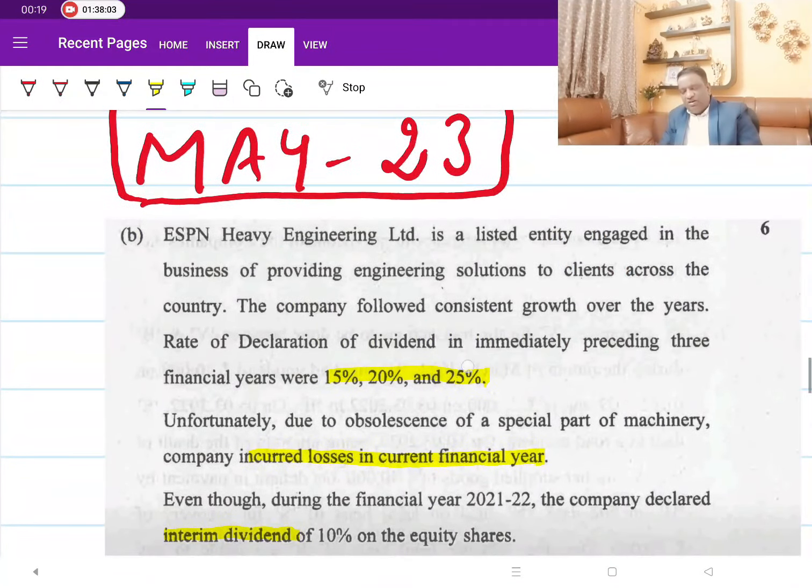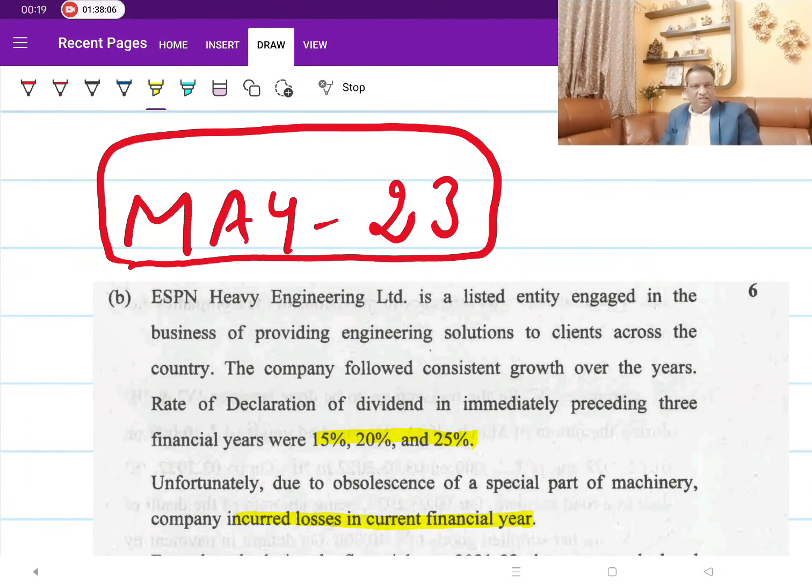So including the current year questions, not to worry, all are very simple and straightforward. If you see the key important points out of this, I'm just giving concluding remarks and then we will close. Let's recollect all the important points that you should remember. Majority of the questions are on transfer to reserves. Transfer to reserves is at the discretion of the management. There are no limits; they can transfer a higher percentage or need not transfer at all. It is the choice of the management.